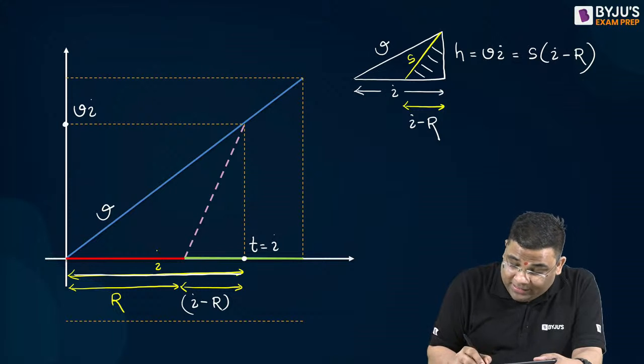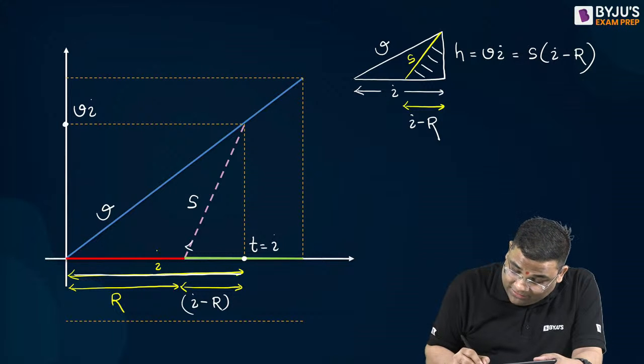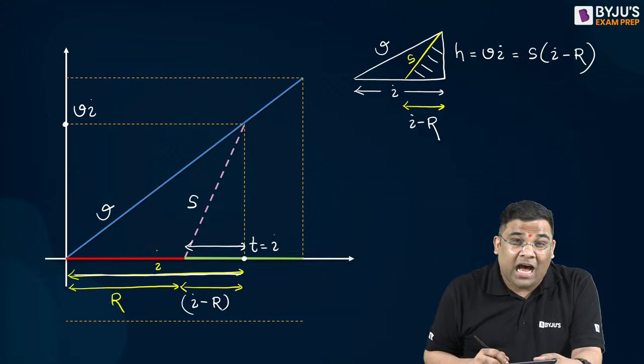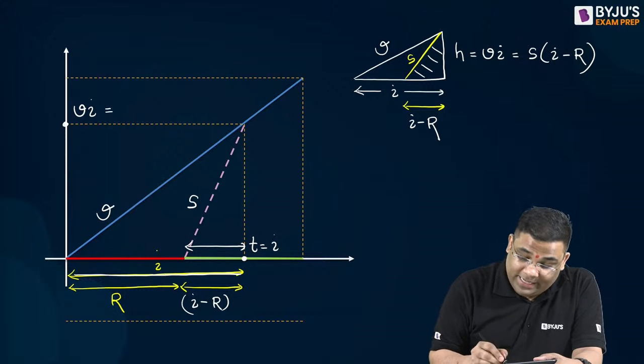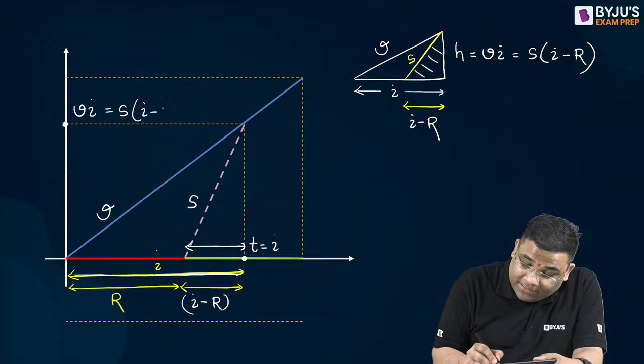Now from the smaller triangle, this was S, and this was t minus r. So this also became S into t minus r.